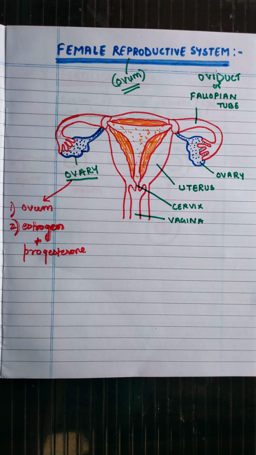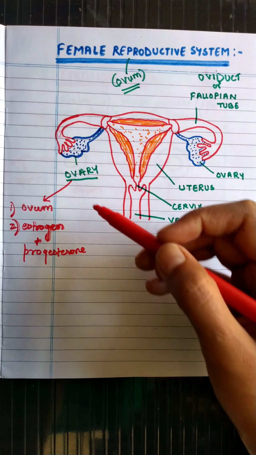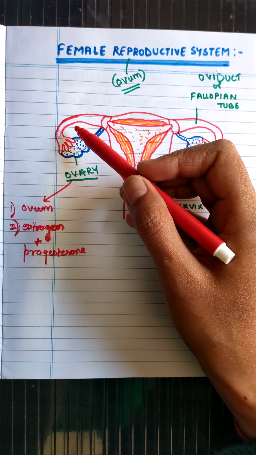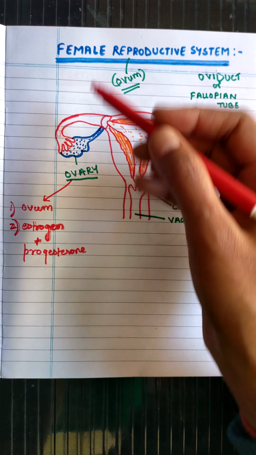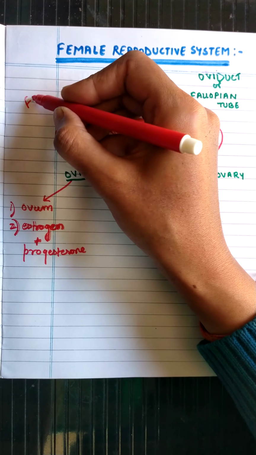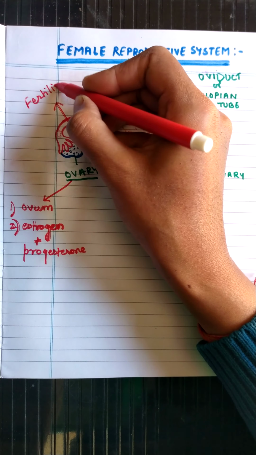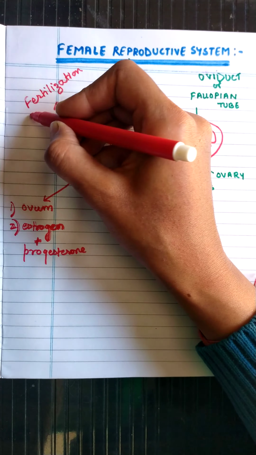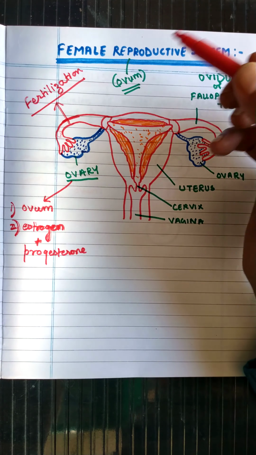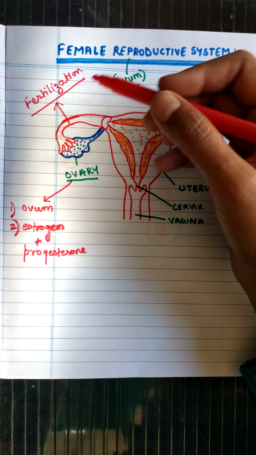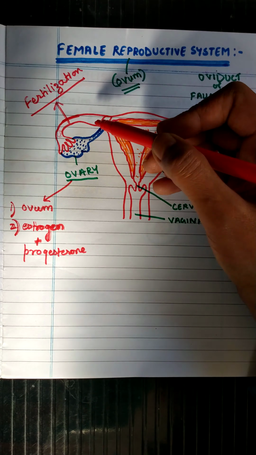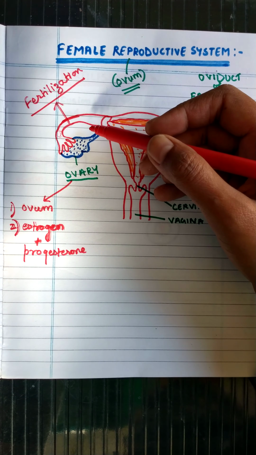The ovum, after being released from the ovary, passes into the oviduct, and inside the oviduct only fertilization takes place. So the main function of the oviduct is to help in the phenomenon of fertilization, because only if the egg is in the oviduct will fertilization take place. So fertilization takes place in the oviduct.